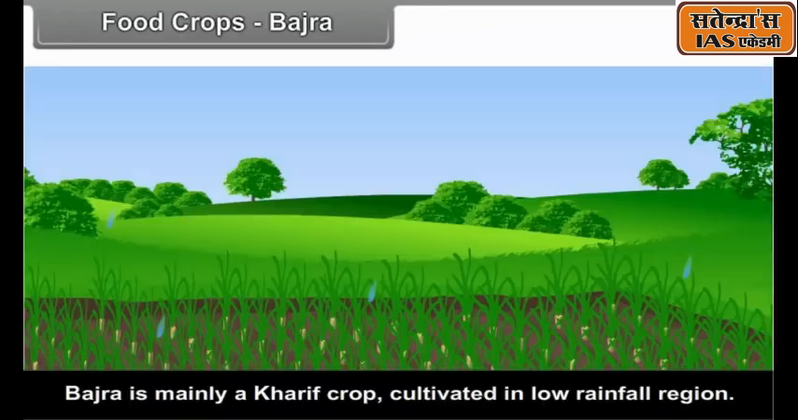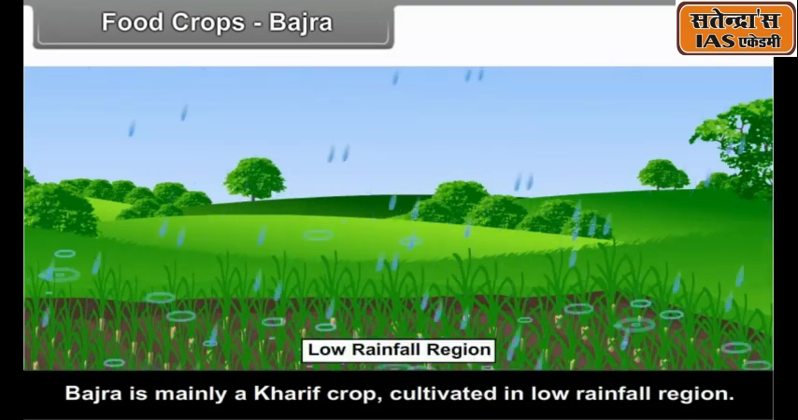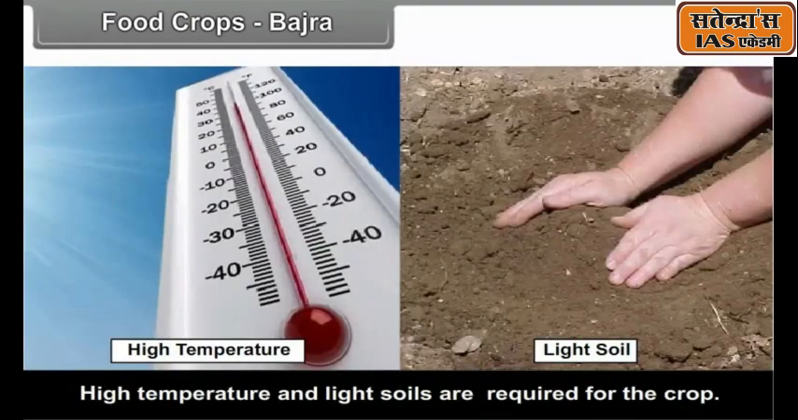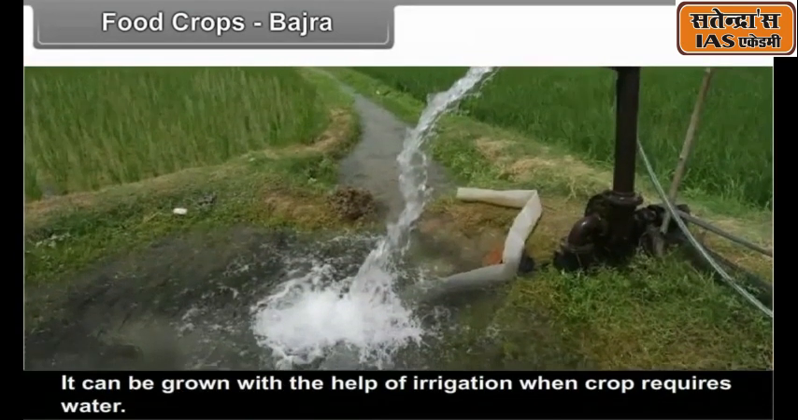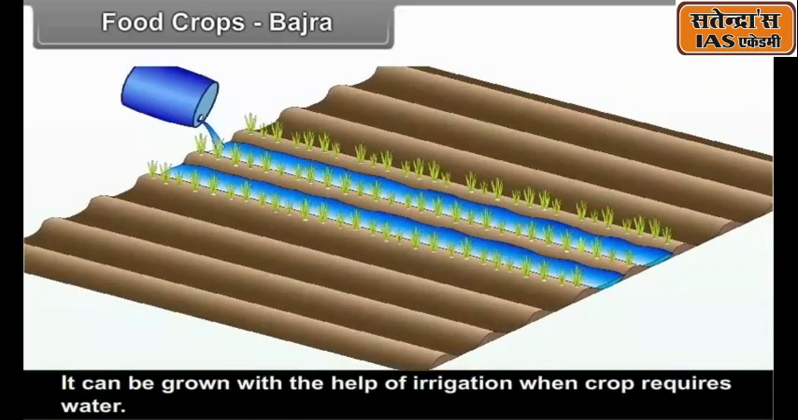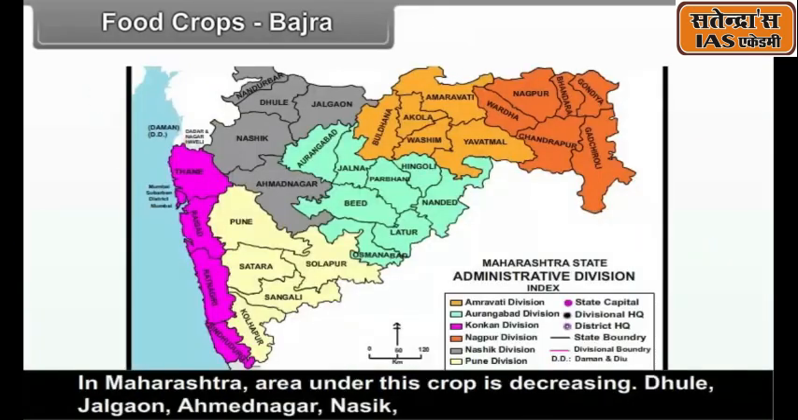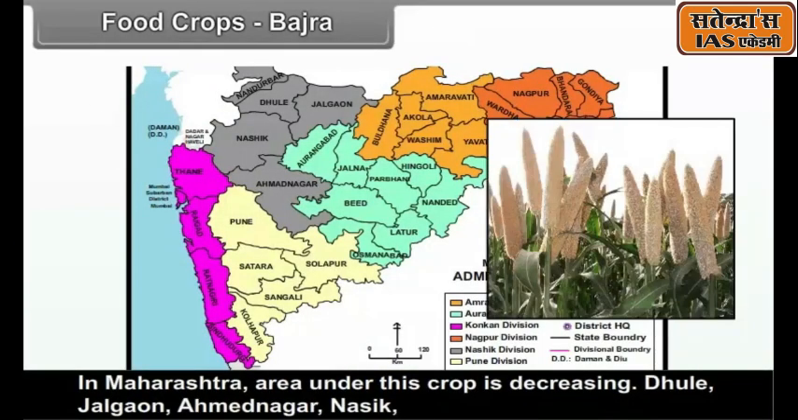Bajra. Bajra is mainly a Kharif crop cultivated in low rainfall regions. High temperature and light soils are required for the crop. It can be grown with the help of irrigation when the crop requires water. In Maharashtra, the area under this crop is decreasing.